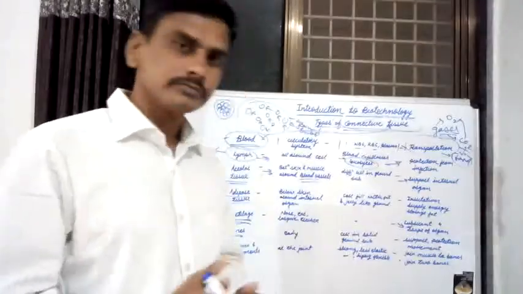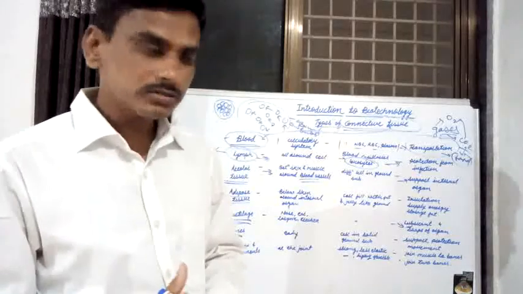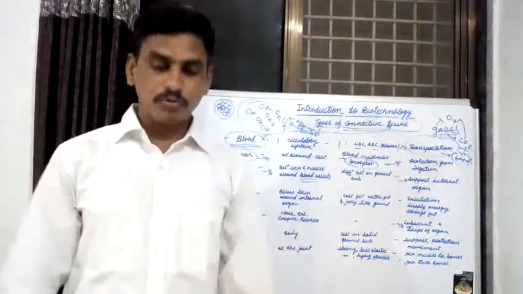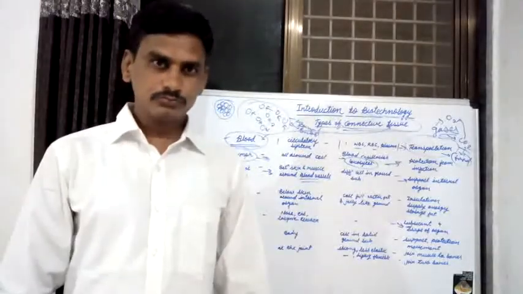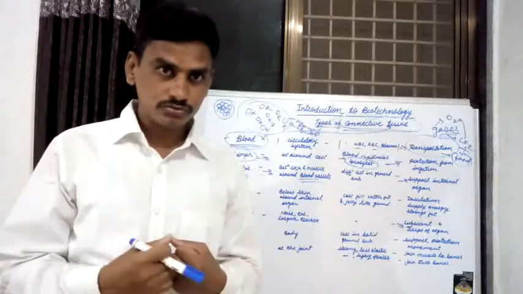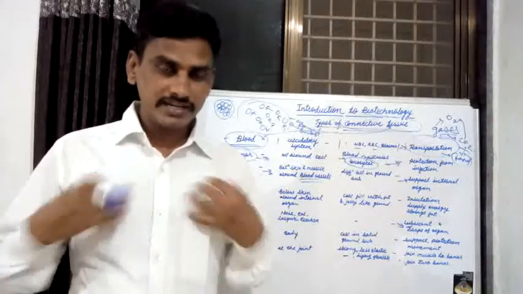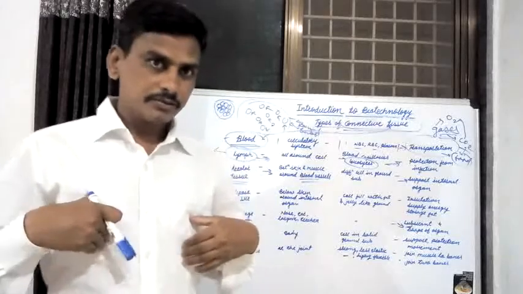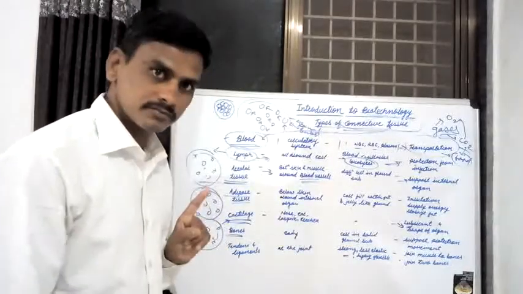What is the function of bones? The function of bones is to support the whole body and protect various parts of the body.